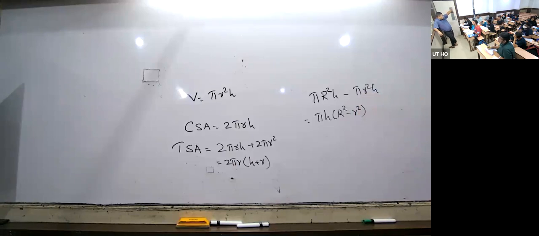So now the question. Look here, I'm not giving the total surface area. If it is the area of the ring, you know what the area of the ring is? Pi times R square minus r square. What is the external CSA? 2 pi capital R H. What is the internal CSA? 2 pi small r H. Then next is again the base area, pi R square minus r square.